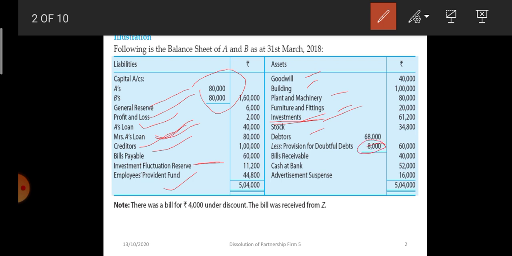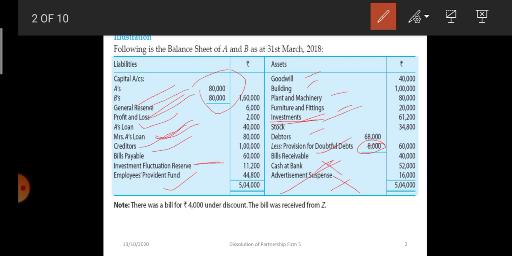Provision will be transferred to the credit along with other liabilities. Bills receivable will also be transferred to the realization account. Cash at bank will not be transferred, and advertisement suspense, a fictitious asset, will not be transferred to the realization account. General reserve and P&L will be transferred to the partners' capital accounts in the profit sharing ratio.